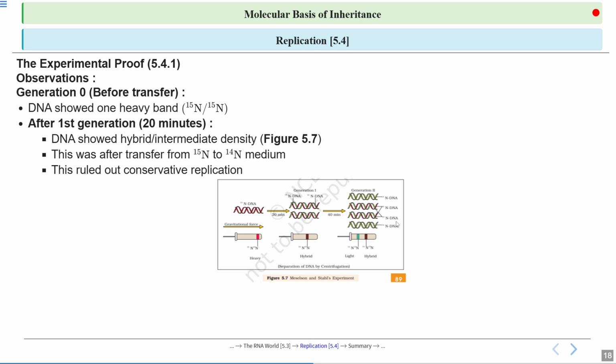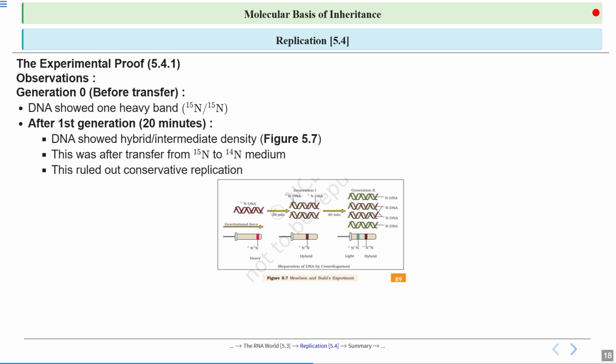What happens if we do it after 60 minutes more? Then we will see 75% of the DNA is normal isotope nitrogen, whereas 25% is hybrid. So by this, they have understood, this has given the result significance that DNA replication is semi-conservative, not conservative. So what is conservative replication?